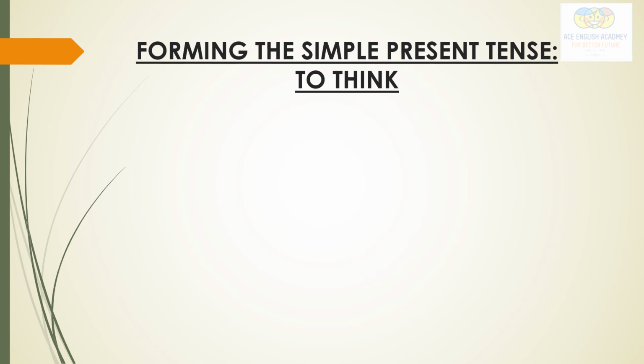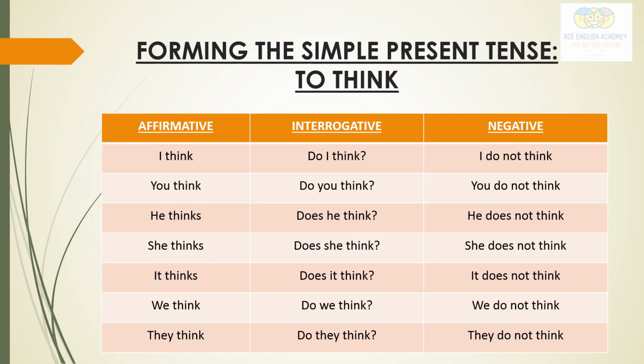Now I have formed here three different types of sentences in simple present tense with the help of this verb think. Affirmative, interrogative, and negative. I have taught you about the types of sentences. See here, affirmative, interrogative, negative. I think, simple affirmative sentence. Interrogative is a question statement.